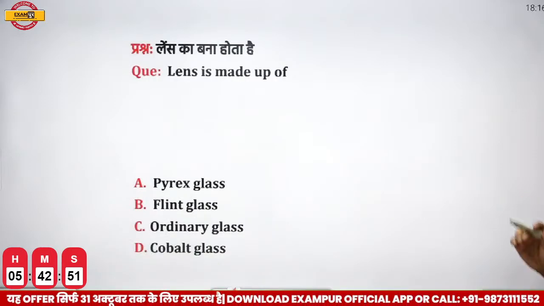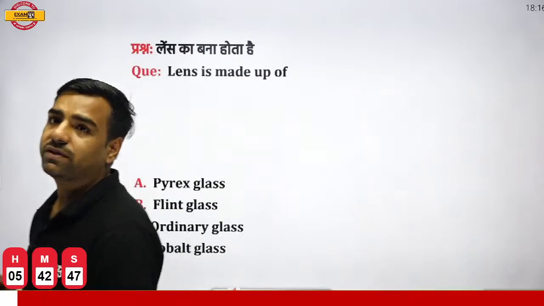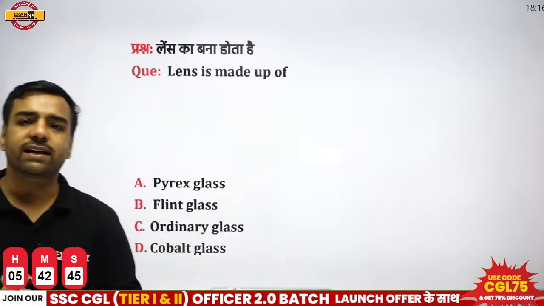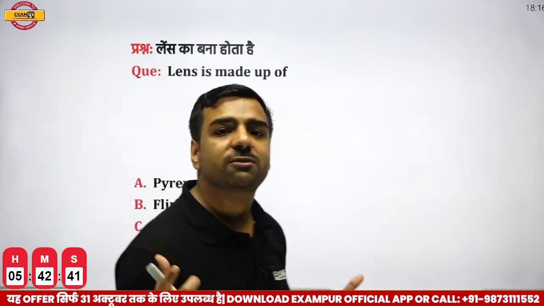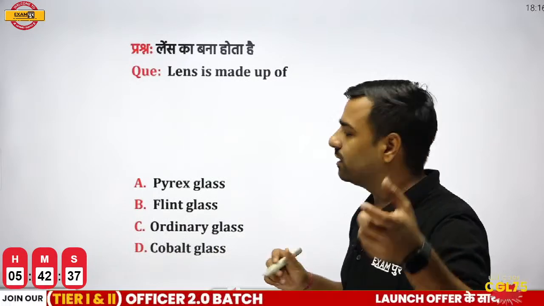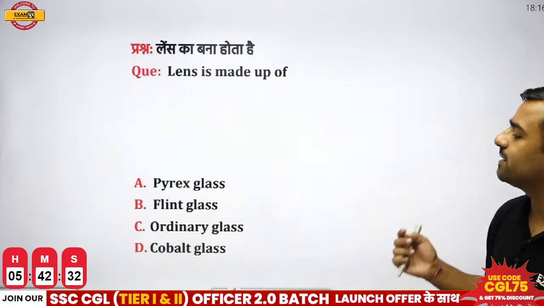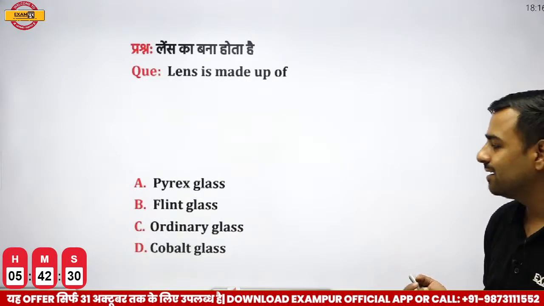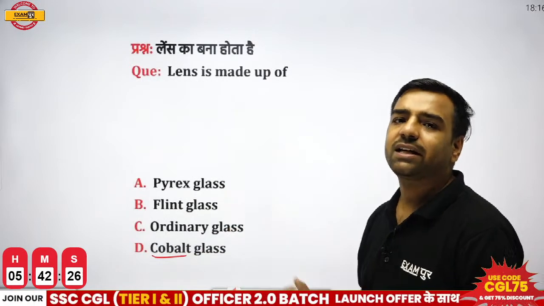Next, lens is made up of what? Now again, this is a question which is asked in the examination. Let's see who can answer this. Lenses are made up of what? You can think of those spectacles that you use, right? Those lenses must be made of some sort of glass. Is it Pyrex glass? Is it flint glass? Is it ordinary glass? Is it cobalt glass? So obviously it is not going to be the cobalt glass. That's true. But what is the correct answer here?